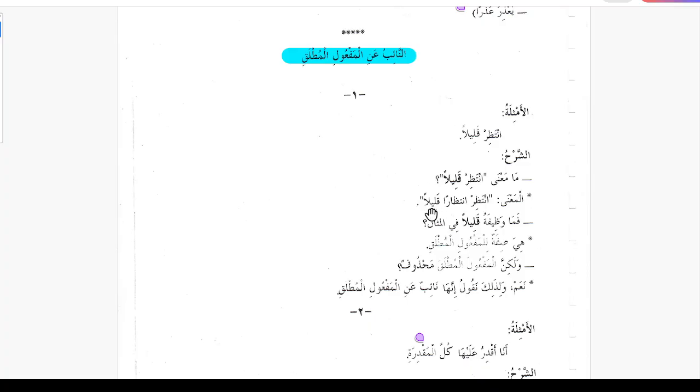So that is why this one is called the deputy of the maf'ul mutlaq. So what is the function of qalilan in the example? Here it is the sifa of the maf'ul mutlaq, which is omitted. The maf'ul mutlaq is mahzuf. Yes, and that's why we say that this is the deputy of the maf'ul mutlaq.